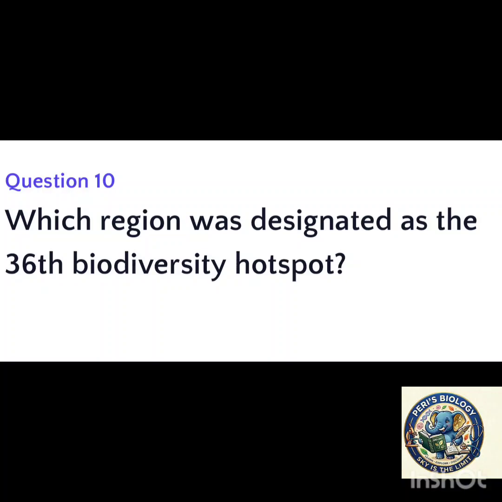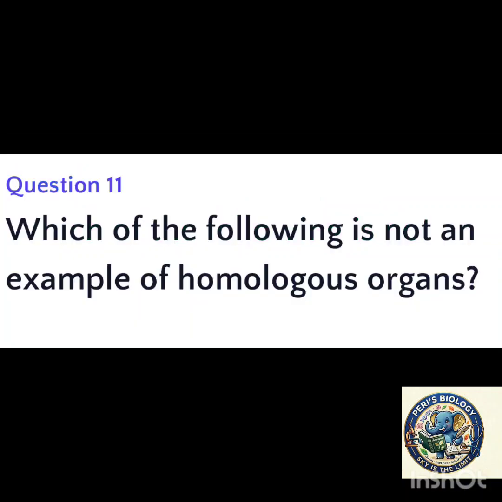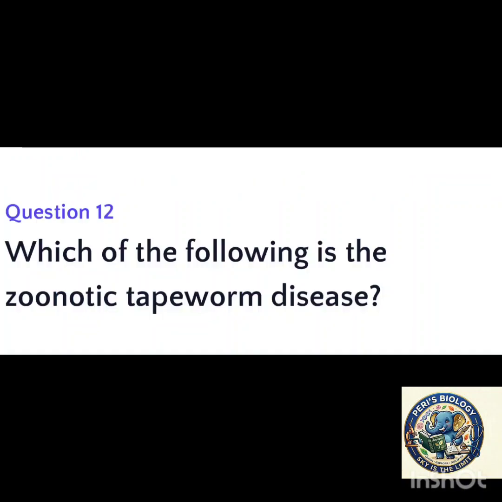Next question. Which of the following regions was designated as the 36th hotspot for biodiversity? The answer is North American coastal plain because it contains many endemic species. Next question. Which of the following is not an example of homologous organs? The answer is wing of insect and wing of bird. Wing of insect and wing of a bird are analogous organs because they perform the same function but they have different evolutionary origins.